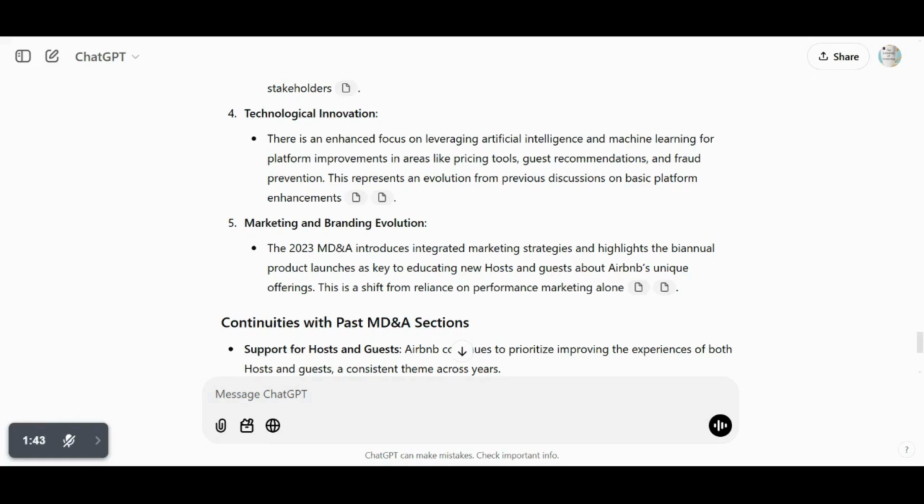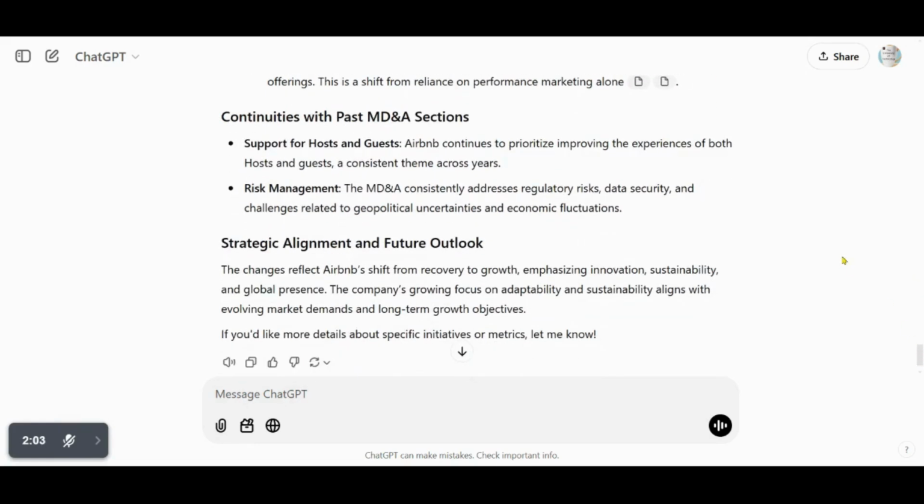Marketing and branding evolution. The 2023 MD&A introduces integrated marketing strategies and highlights the biannual product launches as key to educating new hosts and guests about Airbnb's unique offerings. This is a shift from reliance on performance marketing alone. Continuities with past MD&A sections.